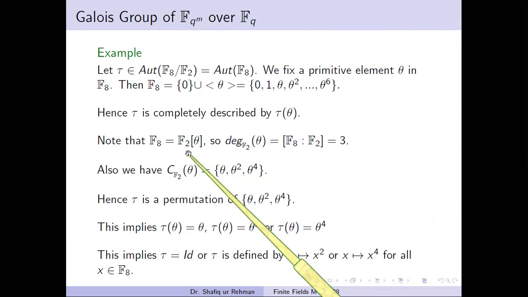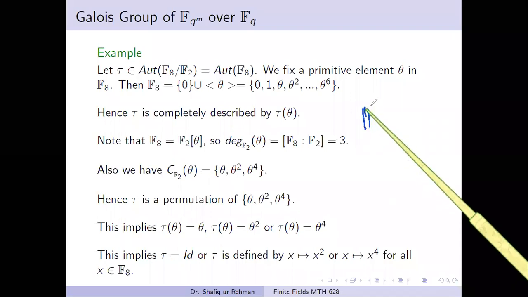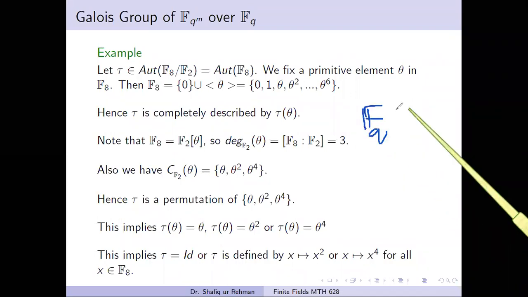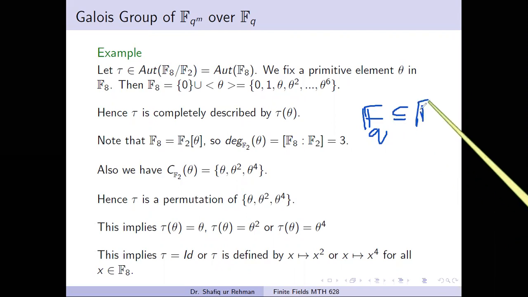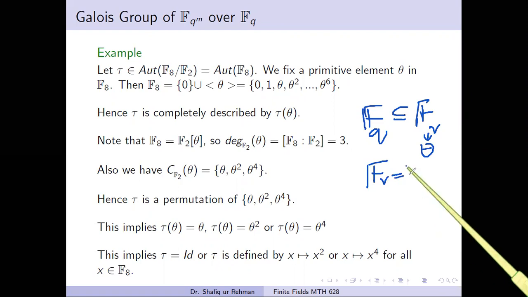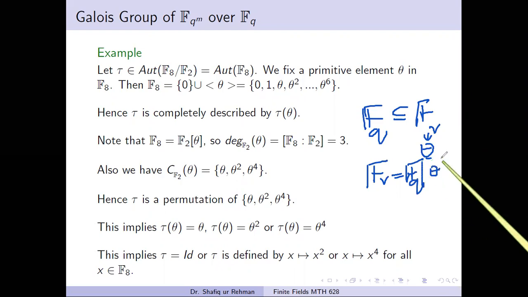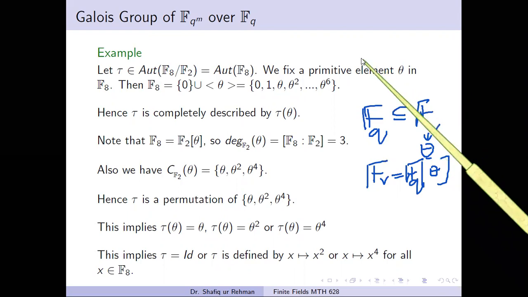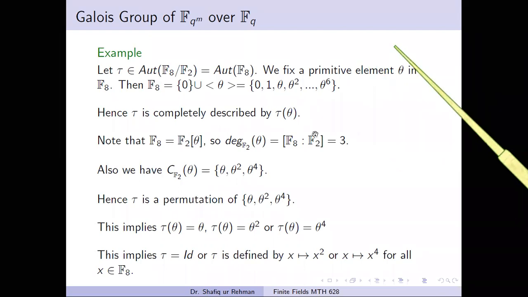In some lesson we learned this: whenever we have a field extension, say Fq contained in Fr, and we take any primitive element theta here, we can write Fr equals Fq extended by this primitive element theta. We know this result from a theorem, that every primitive element can be taken as a defining element for the field.